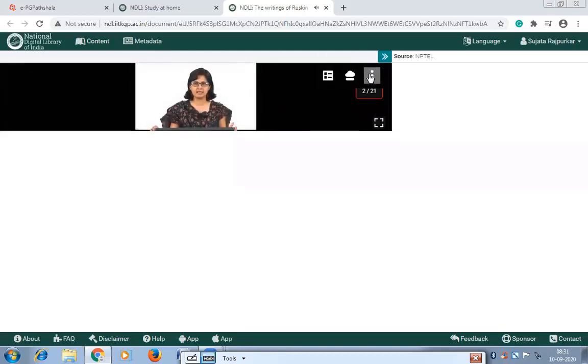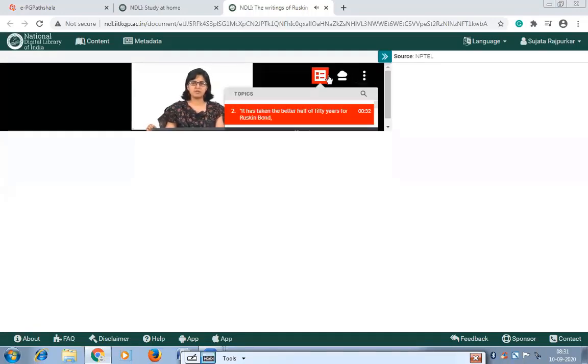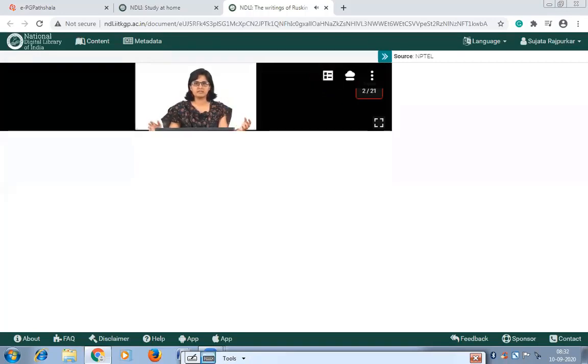He remarks, it has taken the better half of 50 years for Ruskin Bond, one of India's most prolific writers in English for adults and children, to receive the critical attention that he deserves. I want you to bear in mind from the beginning of this lecture that there's very little scholarly attention which has been given for Ruskin Bond or his works. We do have a lot of biographical information about him, but the scholarly attention, the critical framework for looking at his works have been relatively less.